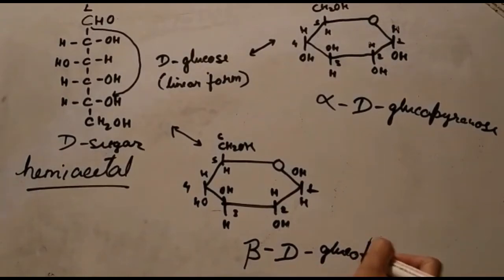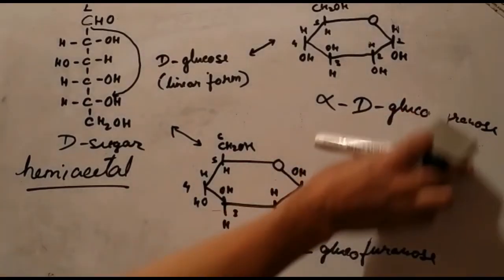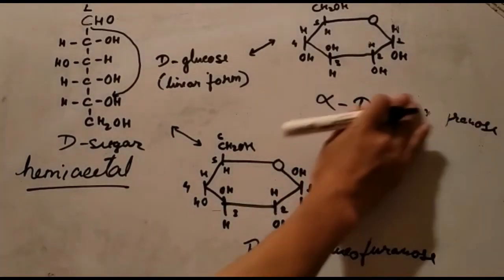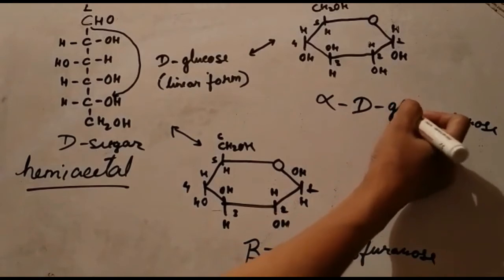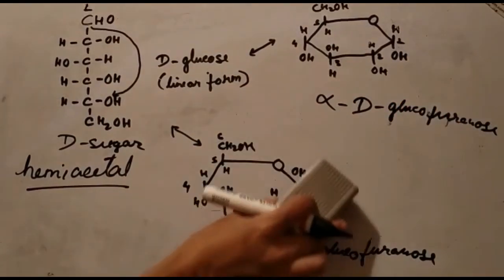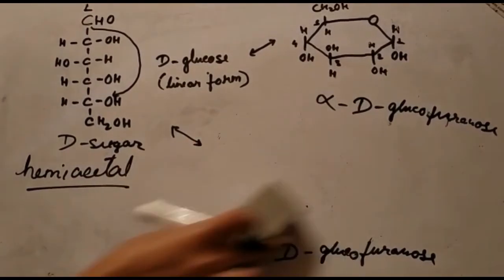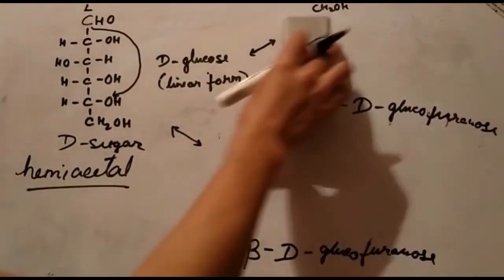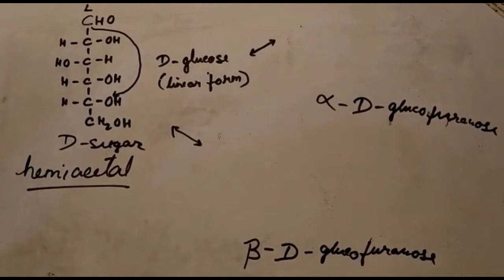beta D furanose. Here also we will have alpha D glucofuranose, and here we can write a 5-membered ring, that is the furanose ring.